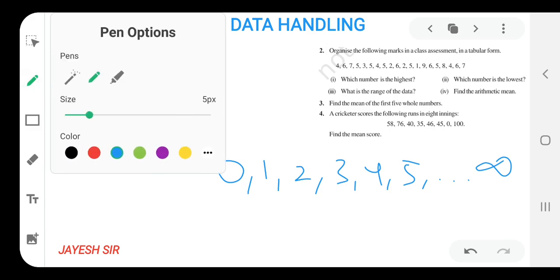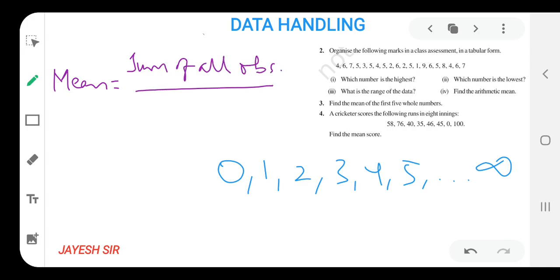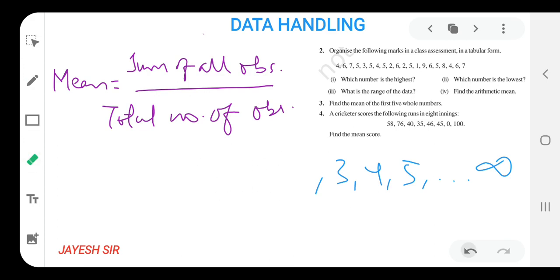So I am writing over here the formula. After reading mean, what comes to my mind is the sum of all observations upon the total number of observations. I hope you all are getting it, and this is the formula to remember. And these are the numbers, whole numbers.